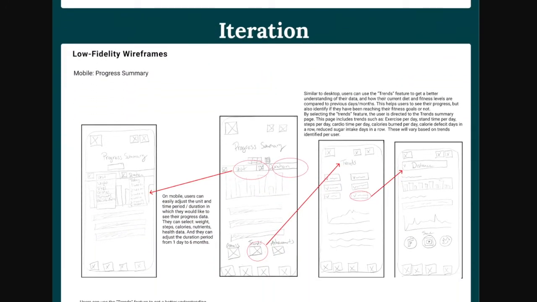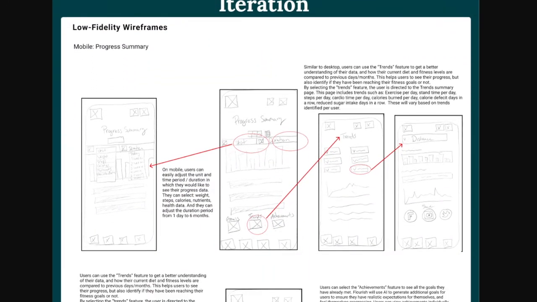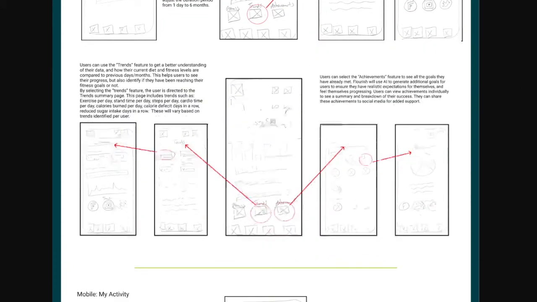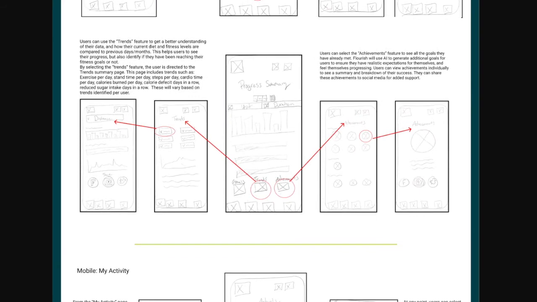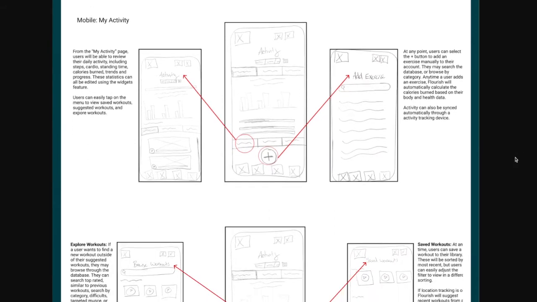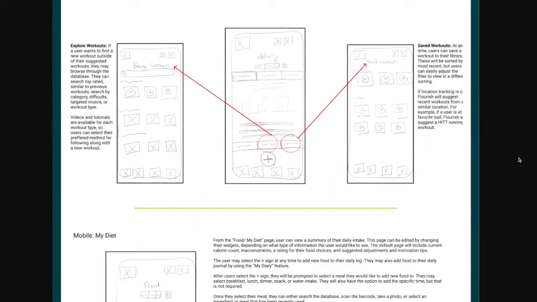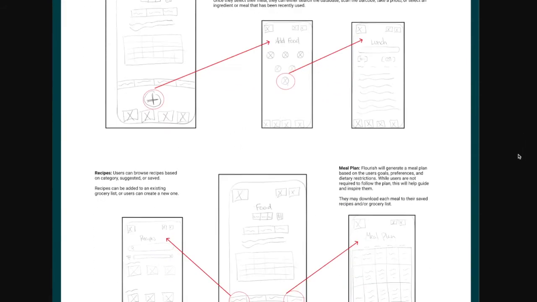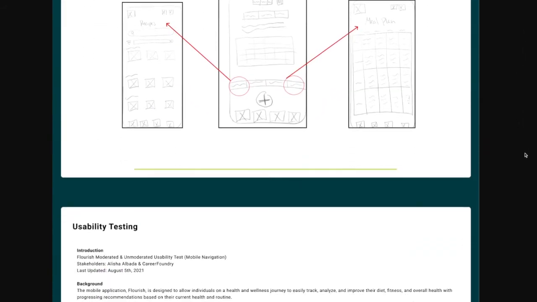low-fidelity wireframes to bring the design to life. By using quick sketches, it was easy to create and try multiple different designs without worrying about creating any time-consuming digital sketches. I find sketching to be very quick and efficient, as well as cost-effective. This allowed me to create sketches for nearly every page of my app, which provided a lot of clarity for me during the design process.